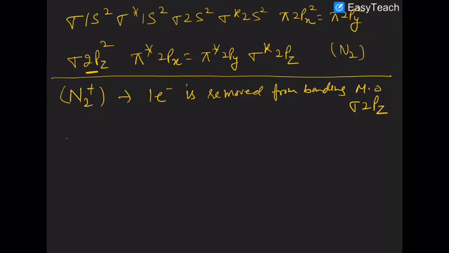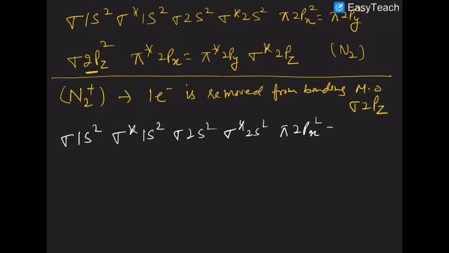The configuration now will be sigma 1s2, sigma star 1s2, sigma 2s2, sigma star 2s2, then pi 2px2, pi 2py2, sigma 2pz1.